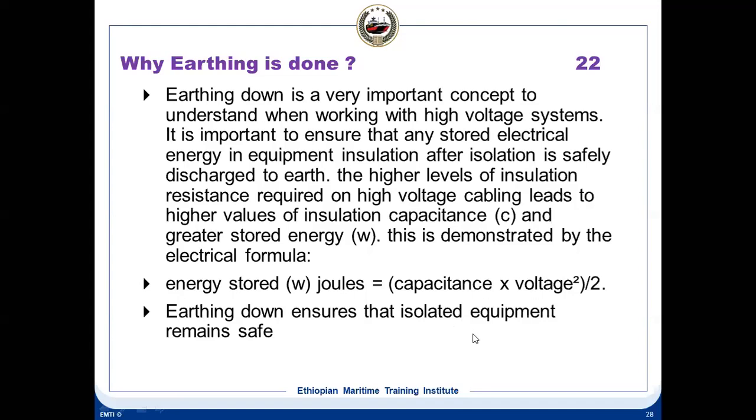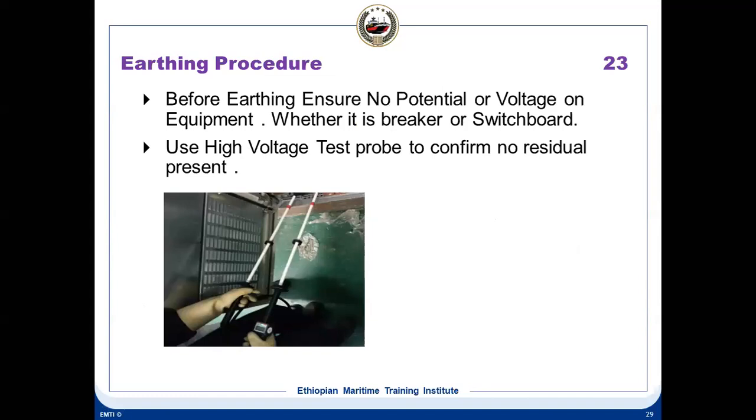So earthing ensures that isolated equipment remains safe. The whole purpose of earthing is that whatever equipment you isolated remains safe, with no residual energy. That is why we are doing earthing. It is always good practice that you must earth anything. When you work on any equipment, if it was live, you must ground it so that any residual voltage is discharged. So before earthing, ensure no potential or voltage on the equipment, whether it is a breaker or a switchboard. Use a high voltage test probe to confirm no residual voltage is present.